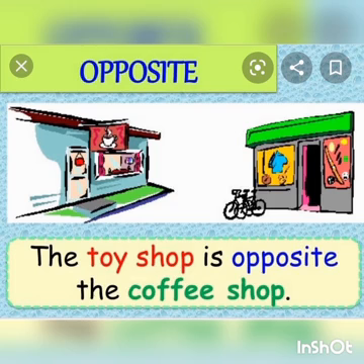The toy shop is opposite the coffee shop. Here the preposition opposite shows facing someone or something but on the other side. The toy shop is facing the coffee shop.